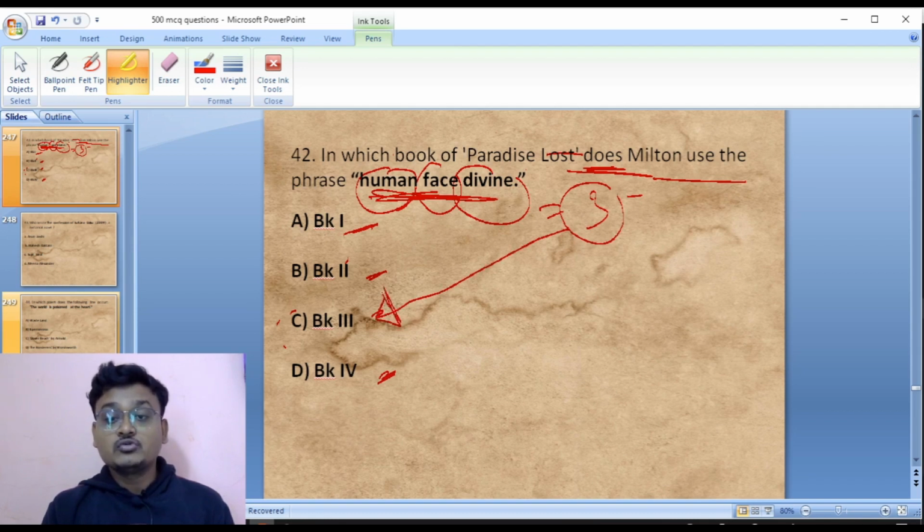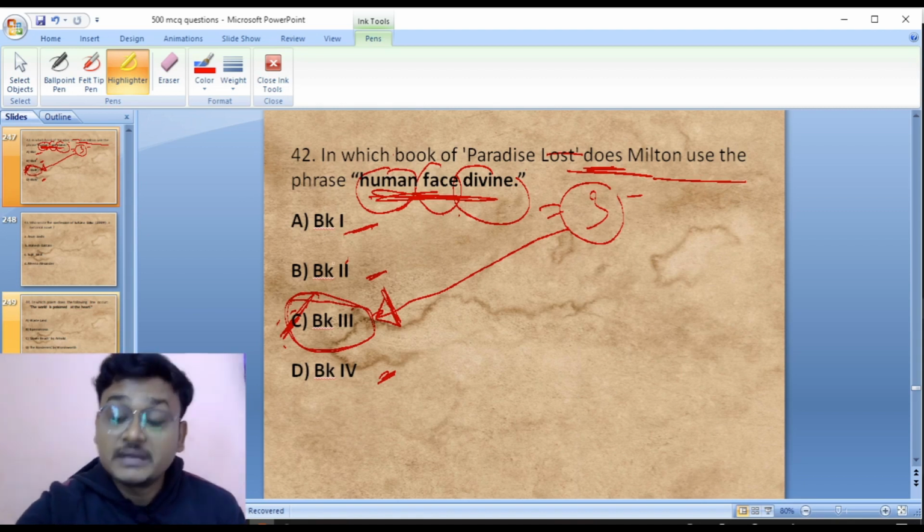So here is a clue to remember, that is human face divine. It has three words. And in which book of Paradise Lost does this phrase appear? In book 3. So book 3 is the right answer. Human face divine appears in book 3 of Paradise Lost, written by Milton.